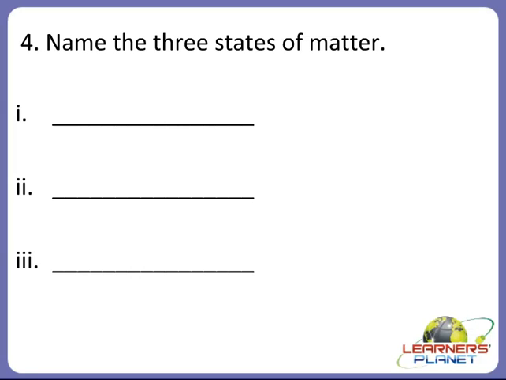The first one which we studied in the lesson, solid. Then second state of matter is liquid. Very good children. And the third one is gas. So these are the three states of matter, and all these three states of matter are interchangeable. Means they can be changed from one form to another form.